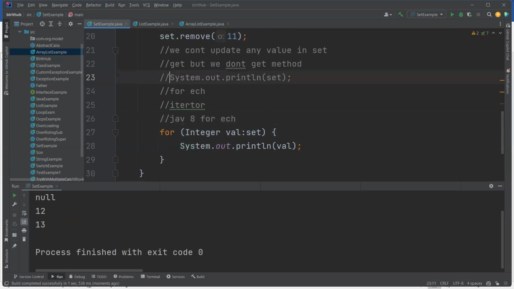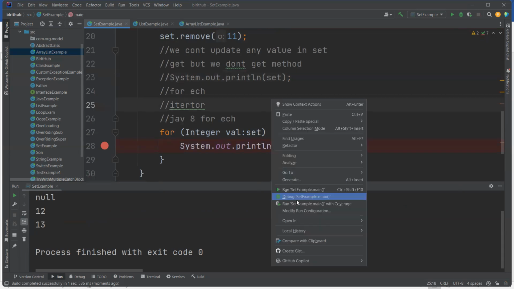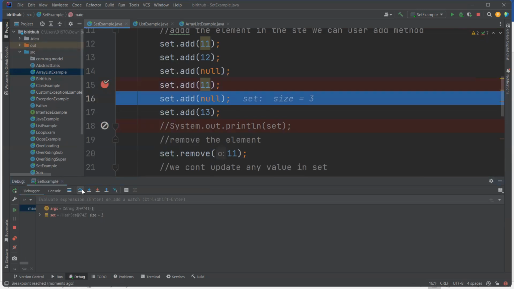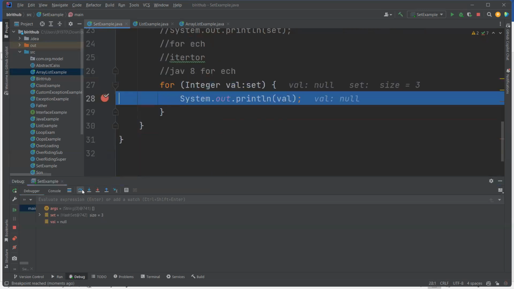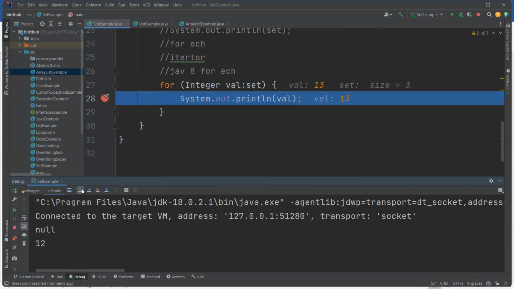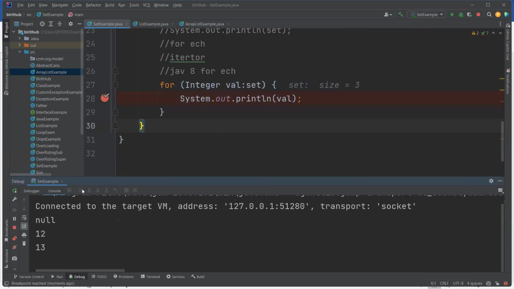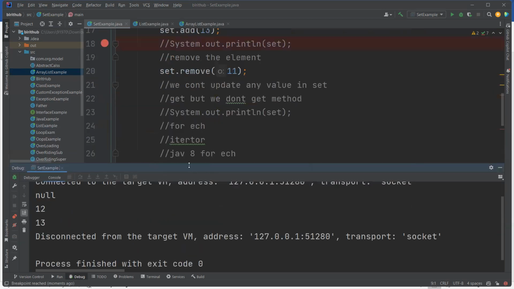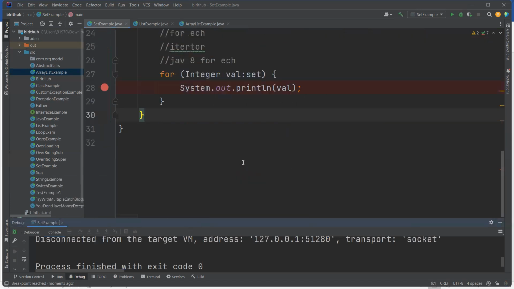Okay. If you are adding again, if you are doing it this way, in debug mode, right click, debug. One by one, you can see it will add one by one. This is a symbol. There is a step over, F8, you can press. Then see now, the first element is printed on the console, second element is printed, third element is printed. Anyway, there are no other elements, then simply it comes out of the loop. That's it. Okay. This is one loop.